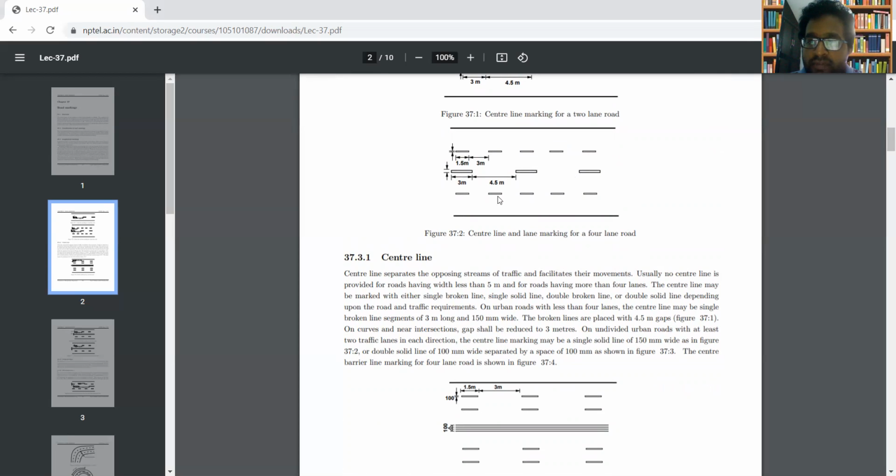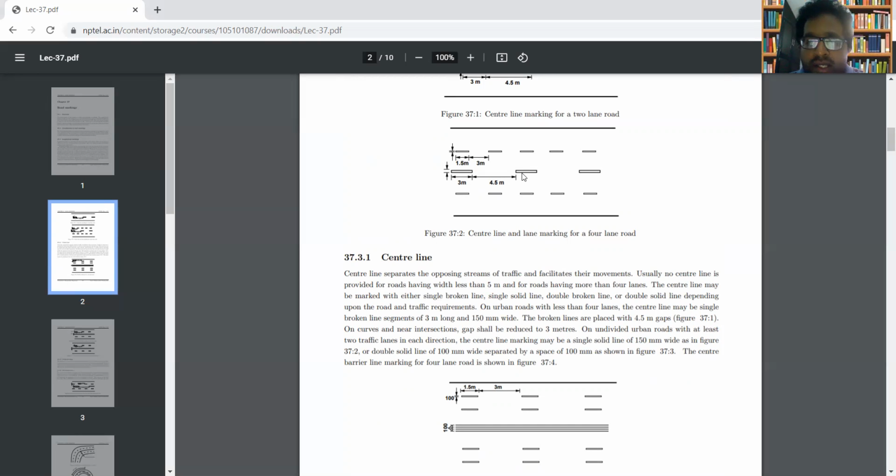The opposing stream of traffic will be separated, and the movement of the opposing stream of traffic will be facilitated. If the roads have a width of less than 5 meters, or have more than 4 lanes, there is no need of providing a center line.